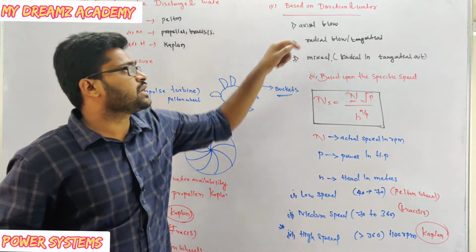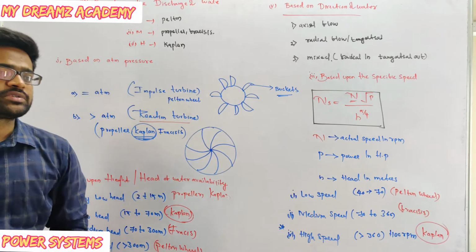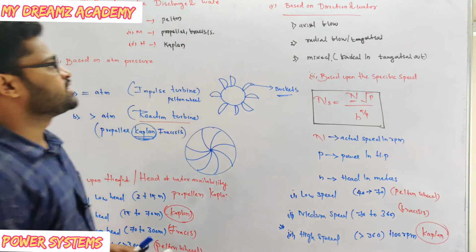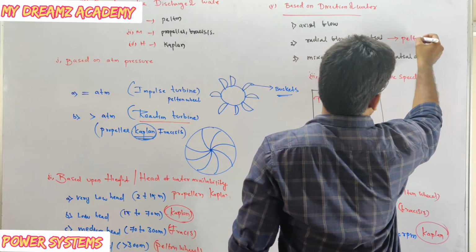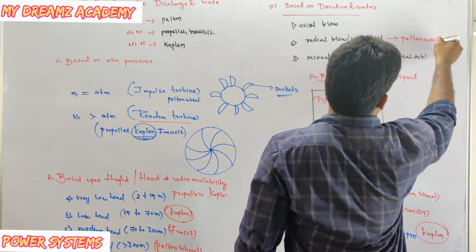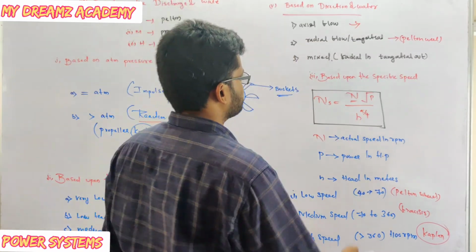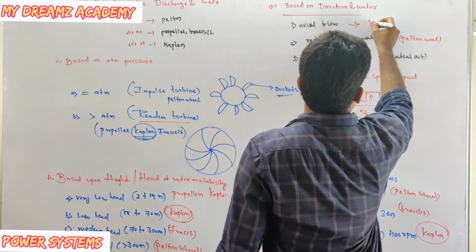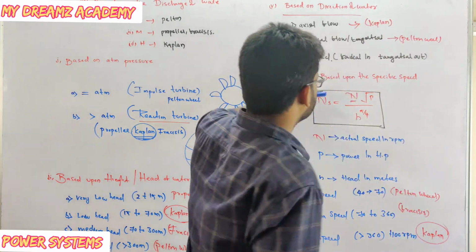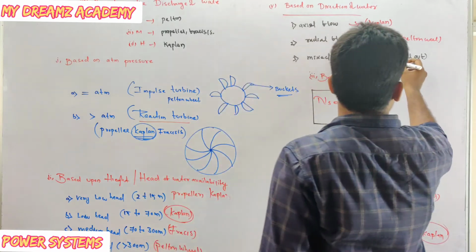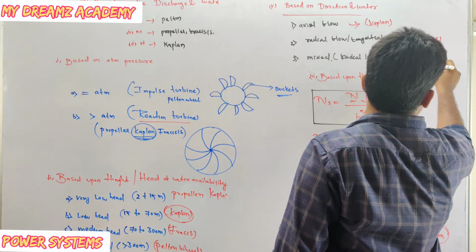Which one comes under axial flow, which one comes under radial flow, and which one comes under mixed flow? Tangential one is Pelton wheel. This one, axial flow, is Kaplan wheel, Kaplan turbine, and this mixed is nothing but propeller, and I can say Francis.